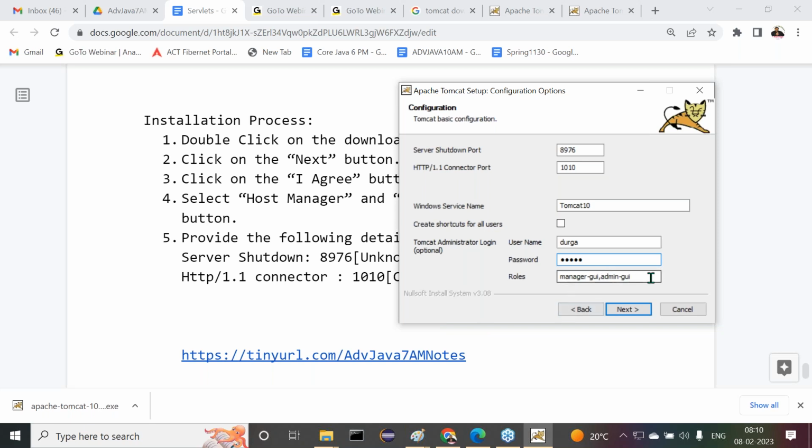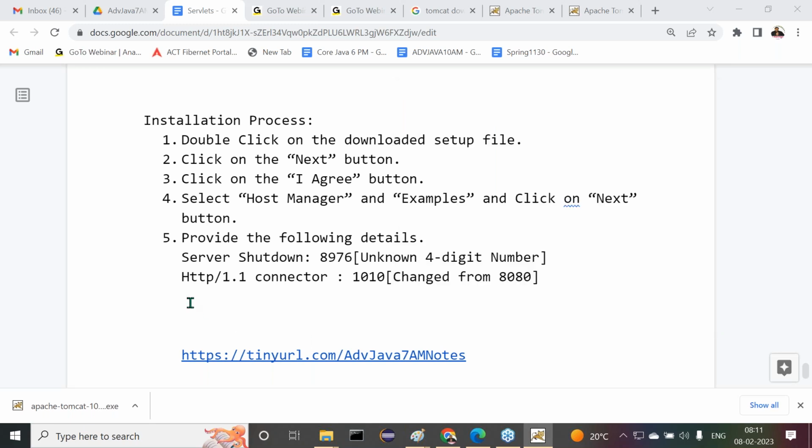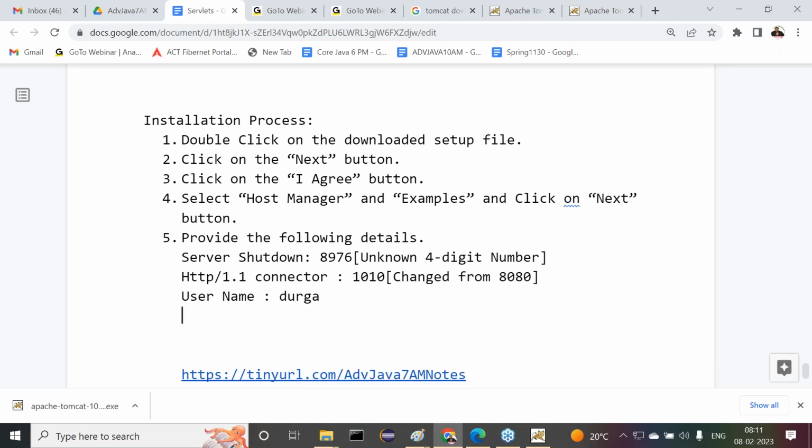So manager GUI and admin GUI, administration and manager both, access is available for us. Durga and Durga, username and password, here I want to provide. Of course, in my system, I'm using these two things like this, but in your system, you may go for your own name, whatever it may be. Username and password depend on you, what you want to use there. But I'm giving Durga and Durga.